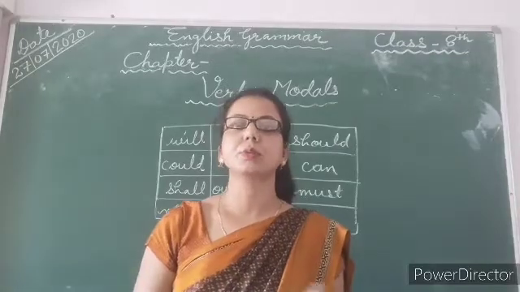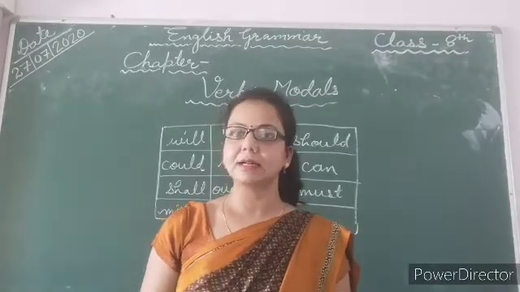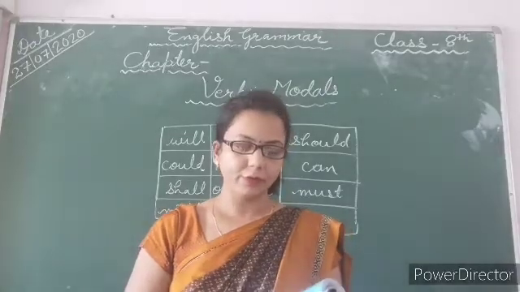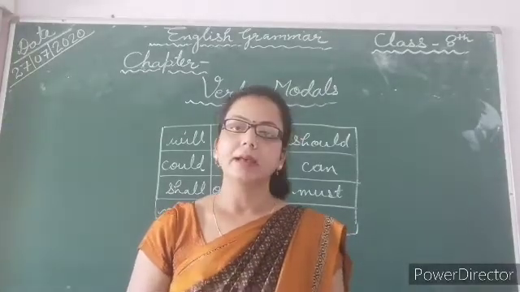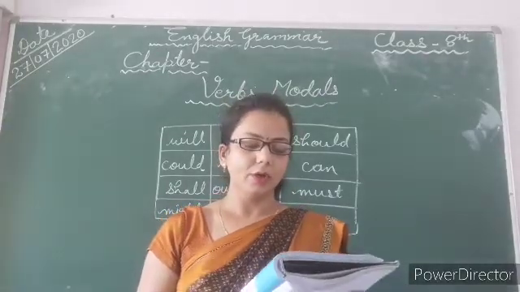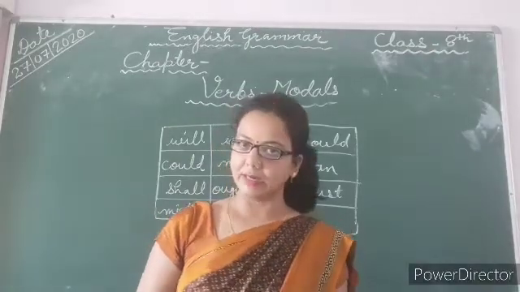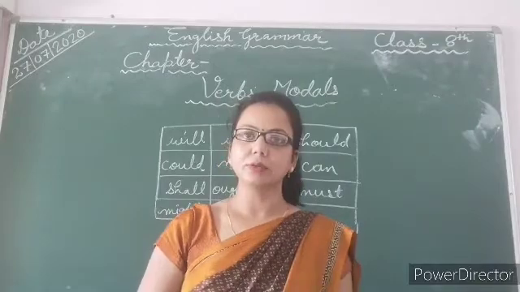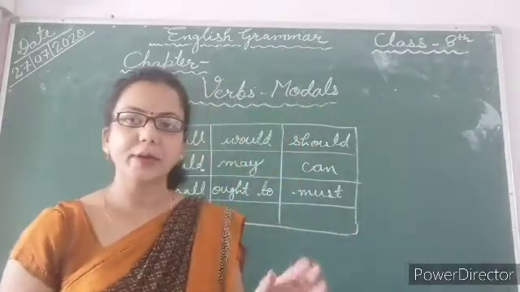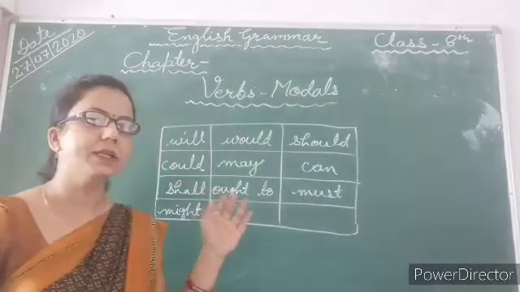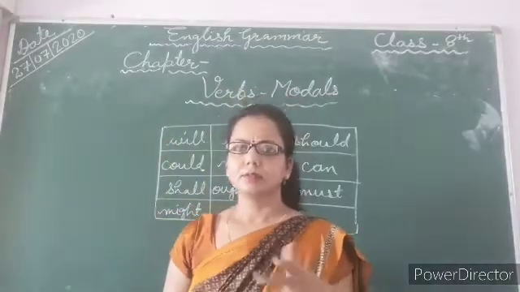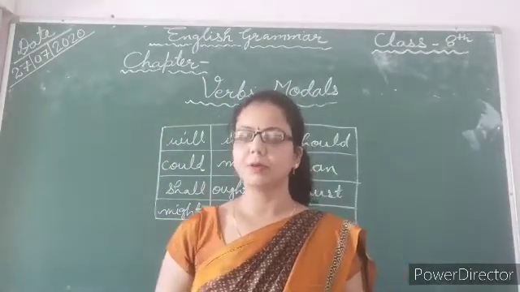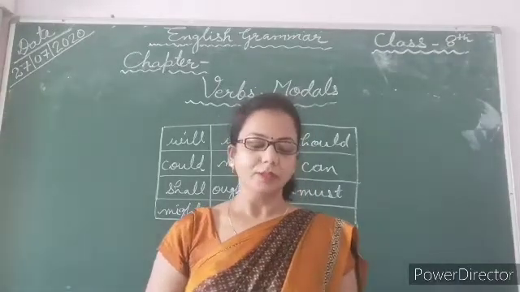So my dear students, we can use modal verbs to show the level of possibility, ability, obligation, advice and permission. First one is possibility. Possibility means some situation that may be or maybe not.